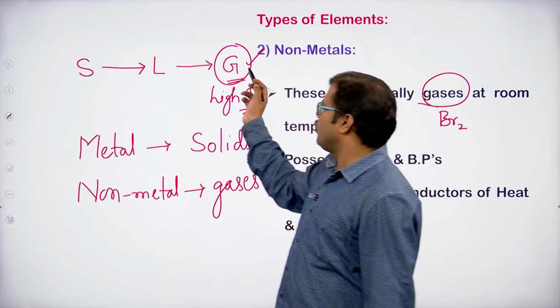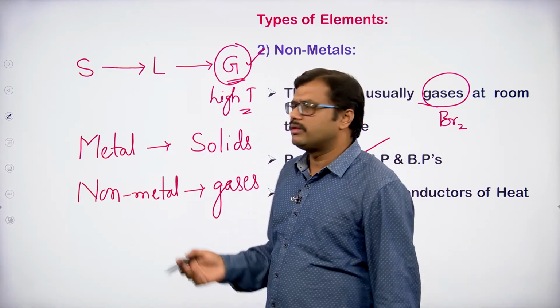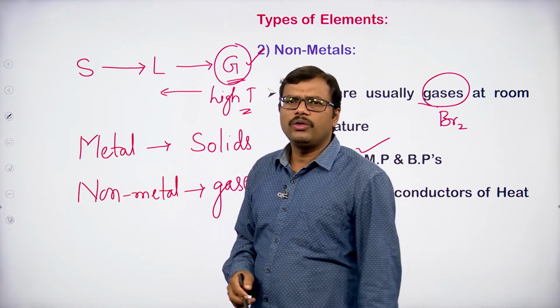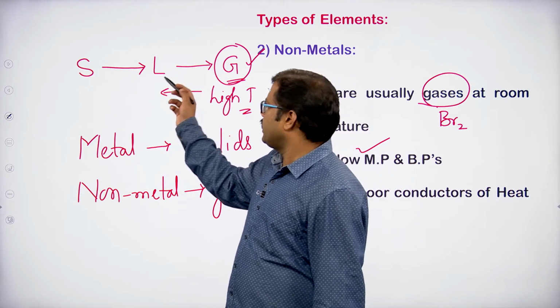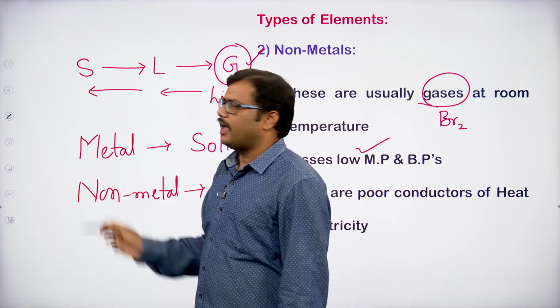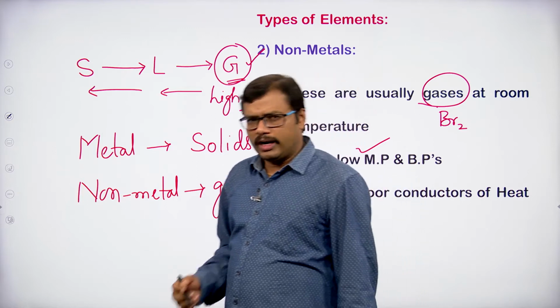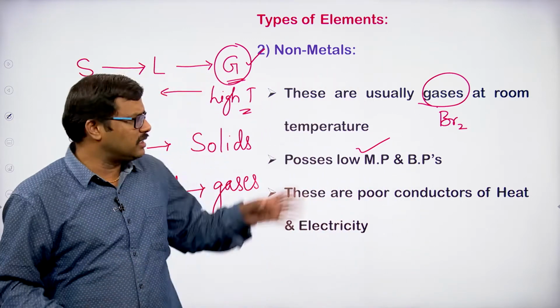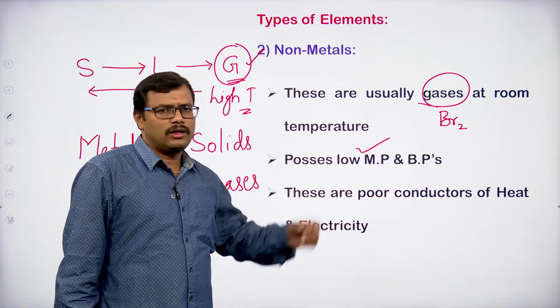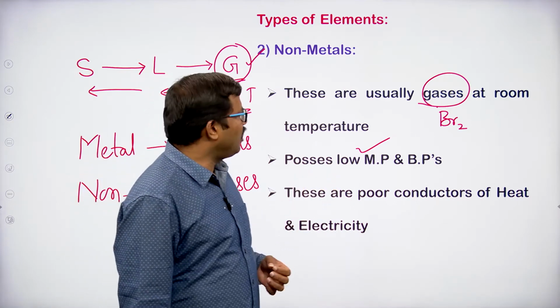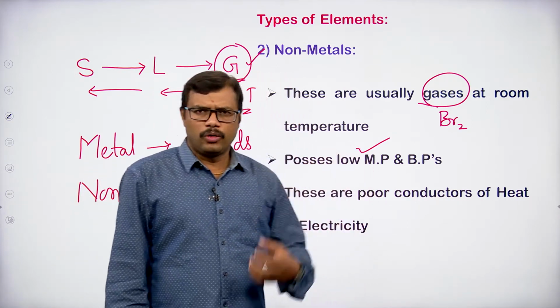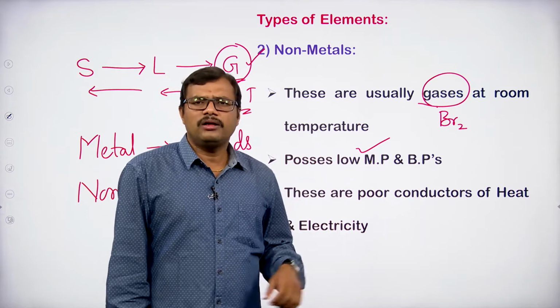So if I want to convert them into liquid form, what do I have to do? I have to decrease the temperature. Again, converting a liquid into solid form, I have to decrease the temperature. So what are the melting and boiling points of these non-metals? Generally they are low. So non-metals possess low melting points and boiling points.